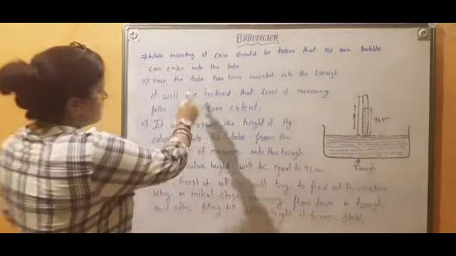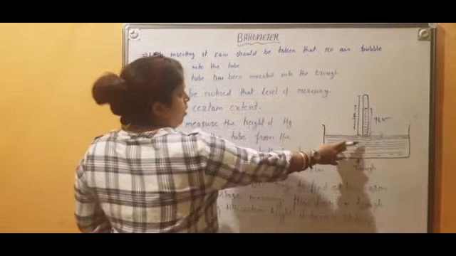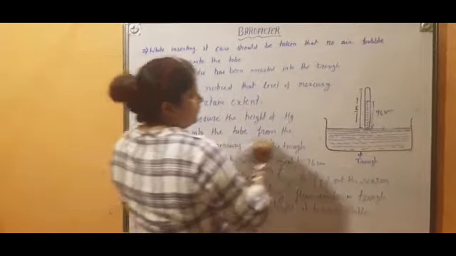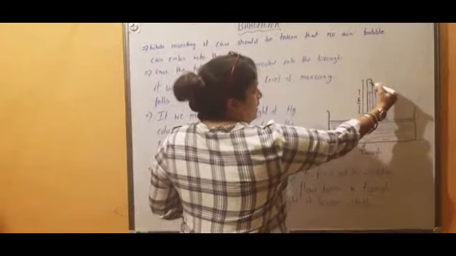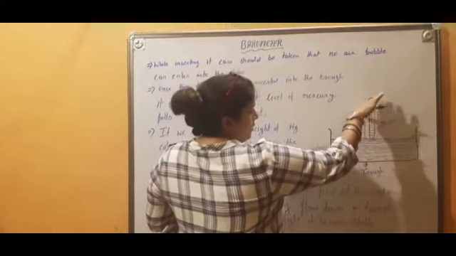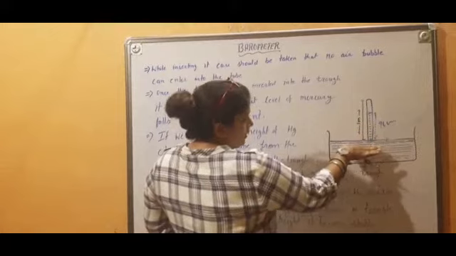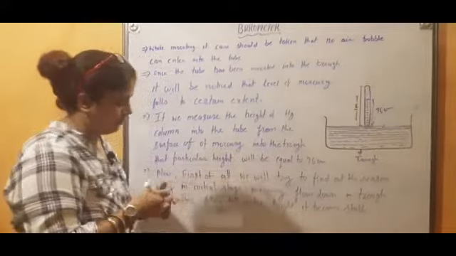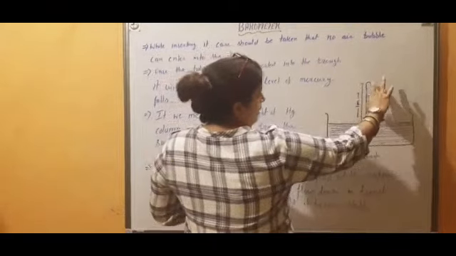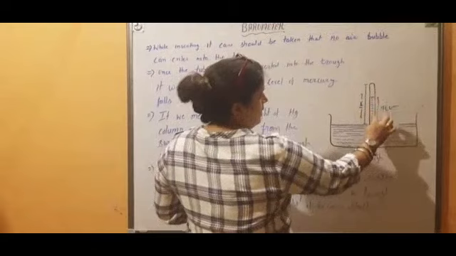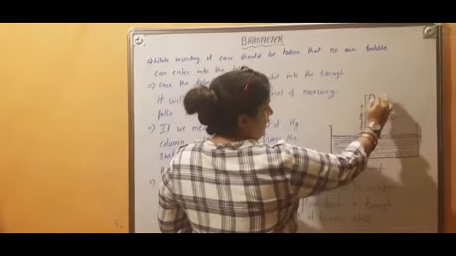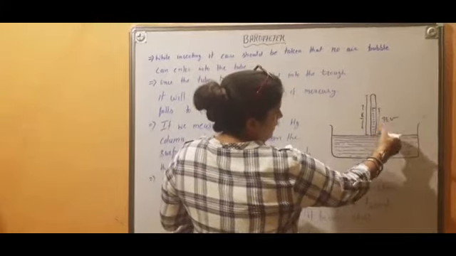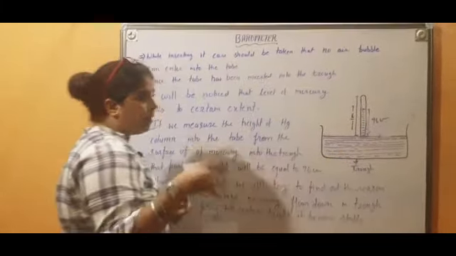Next, once the tube has been inverted into the straw, it will be noticed that the level of mercury falls to a certain extent. At first we saw that the tube was completely filled. Slowly we can see the level of mercury fall, and the level of mercury in the straw rises. Why did this happen? We have to understand that. Earlier the 100 centimeter tube was completely filled with mercury, but after some extent it becomes stable. Why did this happen?